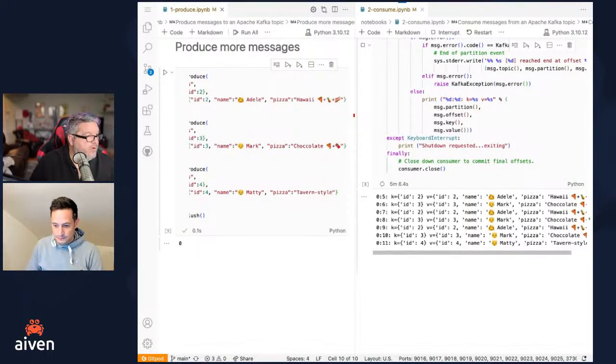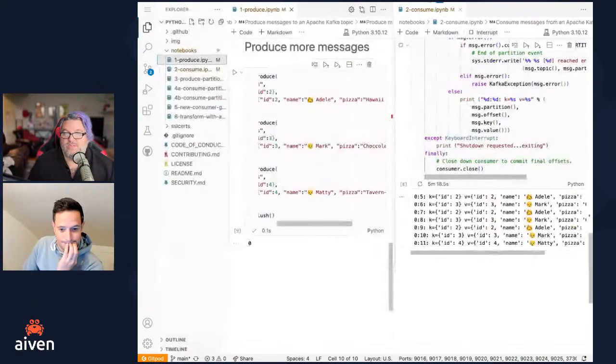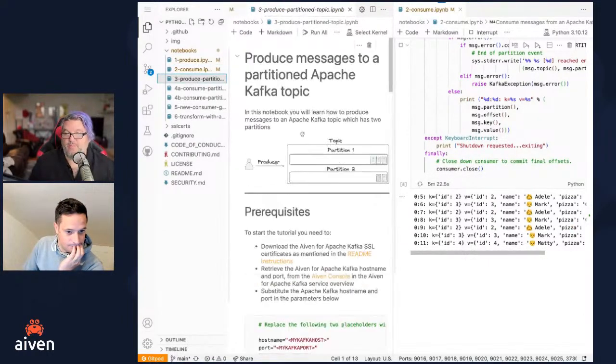Very cool. We've got some time. I know before we haven't dug as deep into these other notebooks. Should we go a little YOLO mode and see what these other ones do? Yeah. Okay. So that was consumed. This next one is producing a partitioned topic. So Francesco, why would we have multiple partitions in our topic?